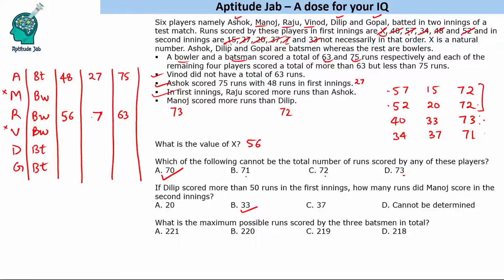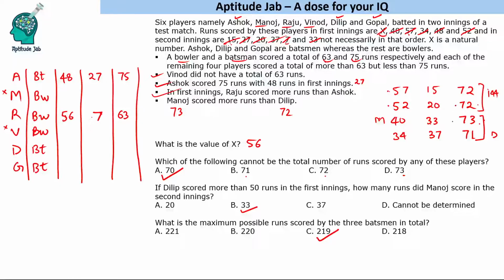Or I can also take 73 and 71, right? If I take 73 and 71, I will have to consider this Dilip, and Manoj can be any of these. If I take 72 and 72, in that case Manoj will be this person, Dilip can be either of these. So in either case, 144 is the maximum total. 144 plus 75, total will come as 219. You cannot get 220 because I will explain again.